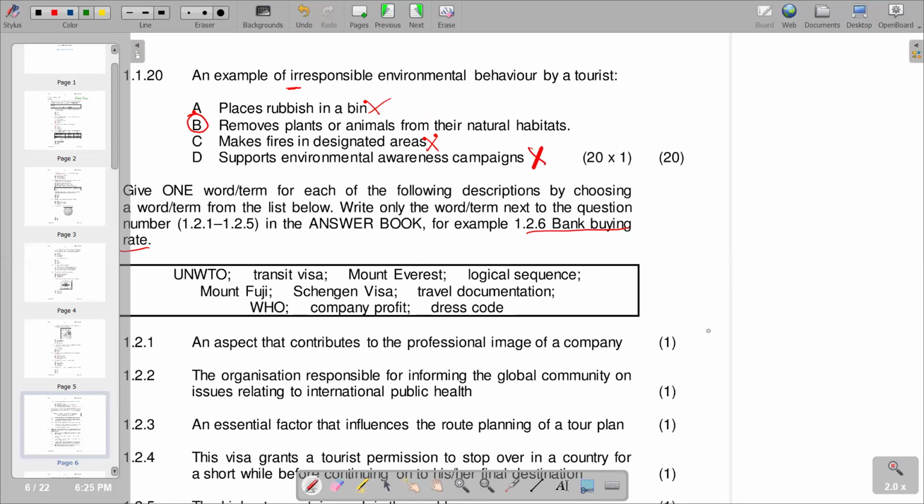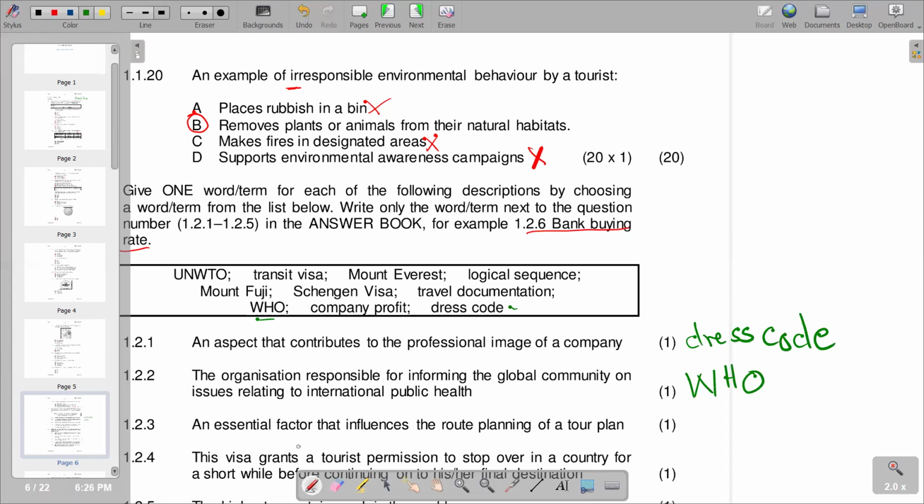We see that dress code is the one that is applicable. And then secondly, the organization responsible for informing the global community on issues relating to international public health. Obviously, we have the World Health Organization there, which is WHO.